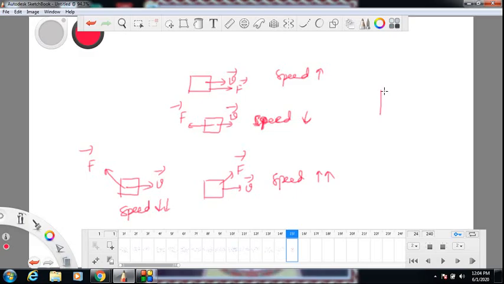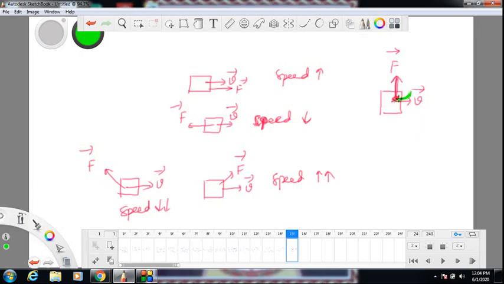Now the case is when force is perpendicular to velocity, this is a very interesting case. As of now, force has neither a component along velocity nor a component opposite to velocity. So it neither can increase speed nor decrease speed. It can only change direction. So it will, let us say, change the direction, and this block, let us say, turned a bit like that.